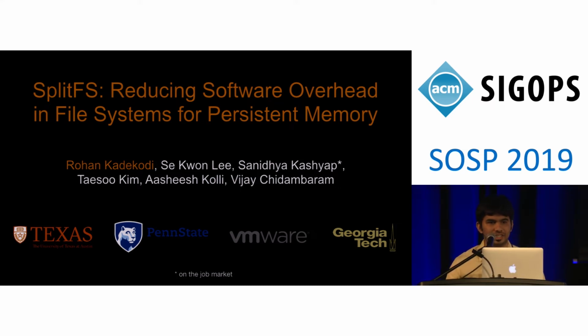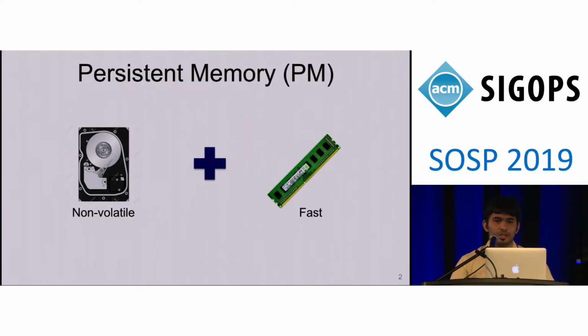Thanks for the introduction. My name is Rohan, and today I'm going to talk about another new persistent memory file system called SplitFS. As we have discussed in the previous talks, persistent memory is a non-volatile and fast form of storage. It has access latencies similar to that of DRAM.